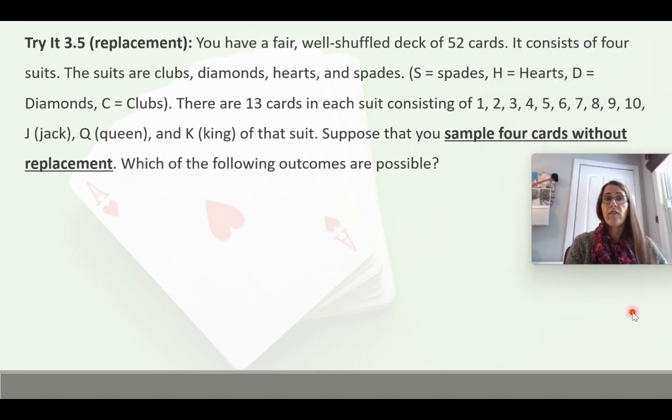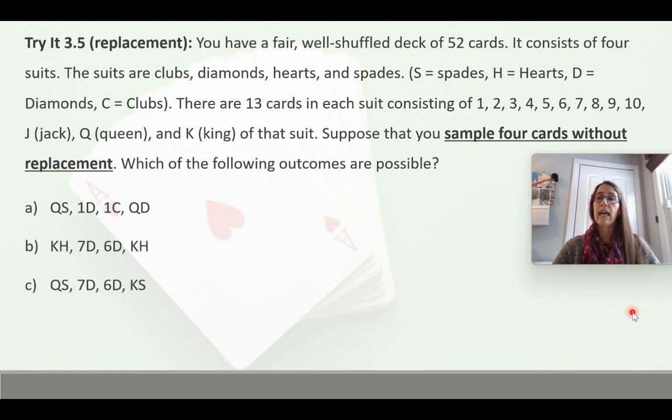So our try at 3.5, this is a replacement question. You have a fair, well-shuffled deck of 52 cards. It consists of 4 suits. The suits are clubs, diamonds, hearts, and spades. There are 13 cards in each suit. And suppose that you sample 4 cards without replacement. Which of the following outcomes are possible? So we're picking a card and we're not putting it back in.